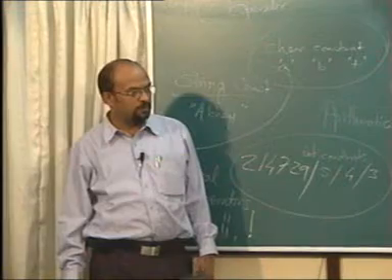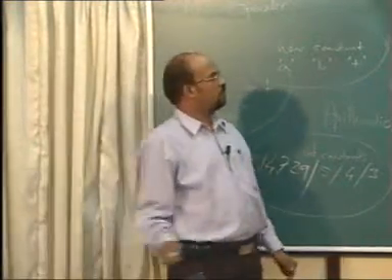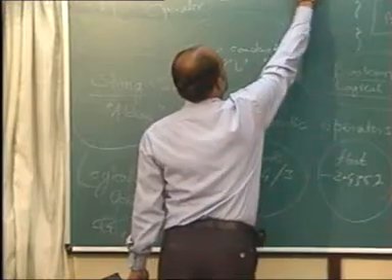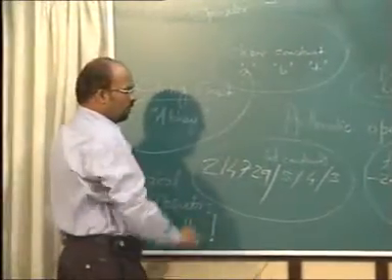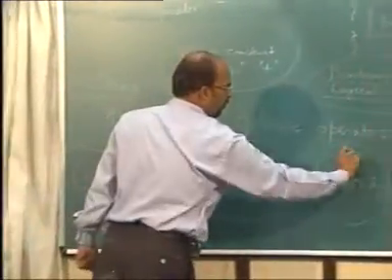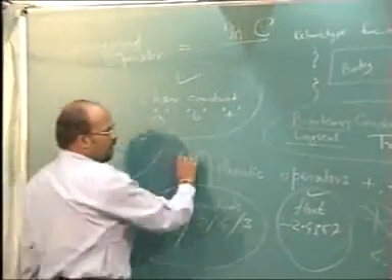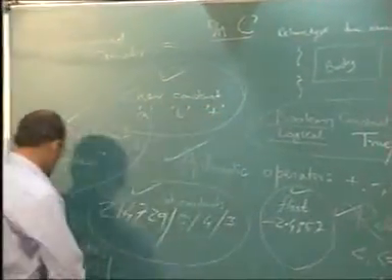Right? In C, we have integer constant, we have float, we have string, we have character, we have assignment operator, arithmetic operator, relational operator, logical operator.